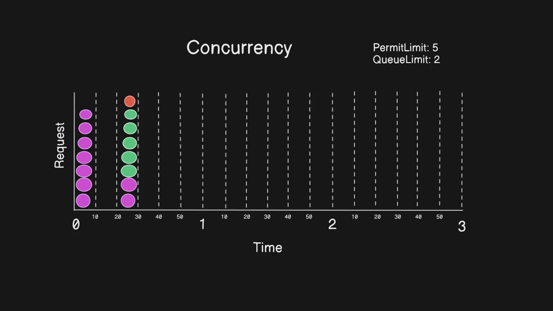So suppose one more example we can see here. User sent 1, 2 requests. Okay, and here the user sent 1, 2, 3, 4, 5, 6 requests.